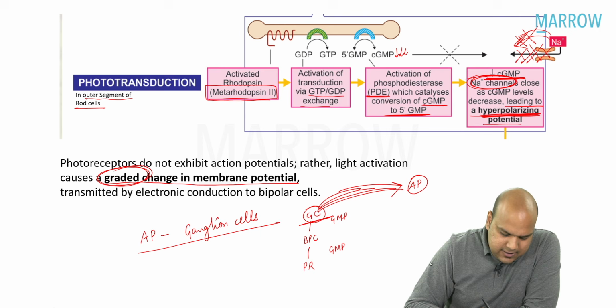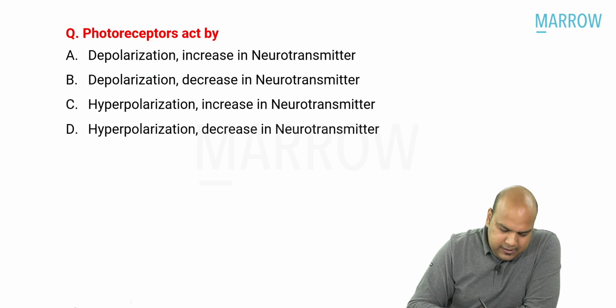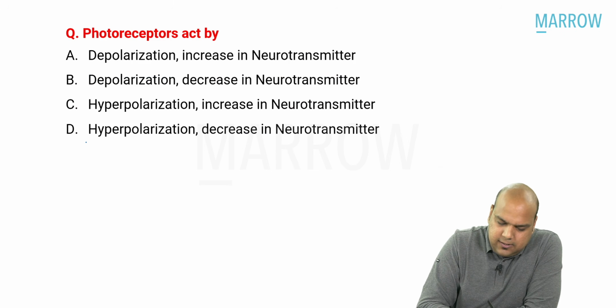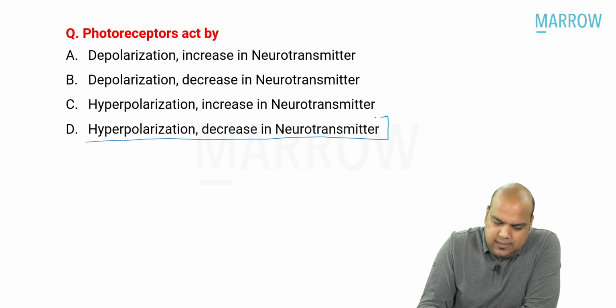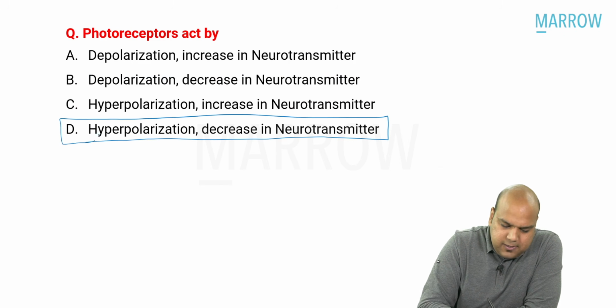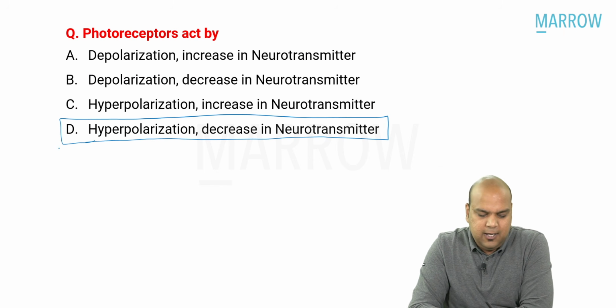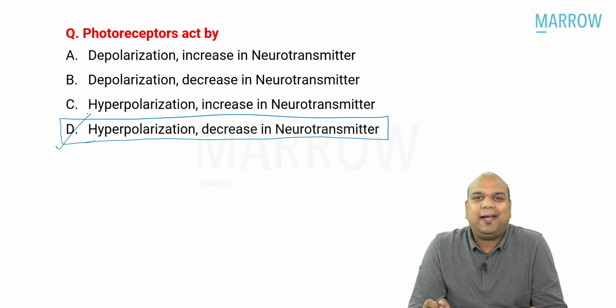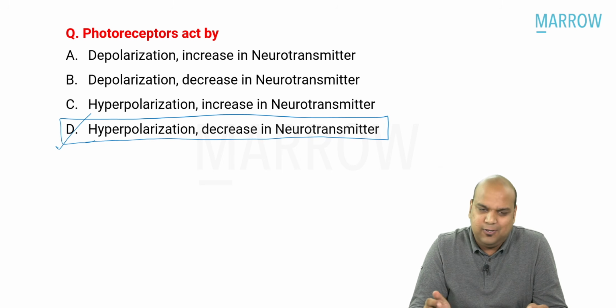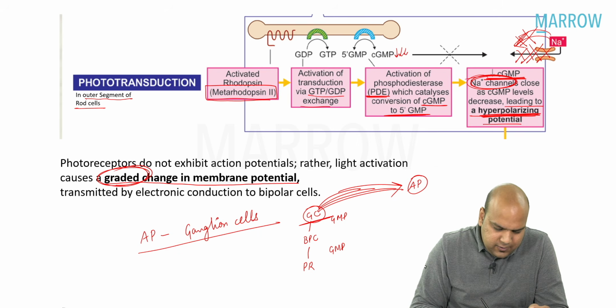So once we know all this, everybody, I hope we can pretty clearly answer this as hyperpolarization via decrease in neurotransmitter. Am I making myself very clear? So this was the option, photoreceptors act by. Okay, everybody, ocular physiology. Now, let us move on to the next question here, everybody.